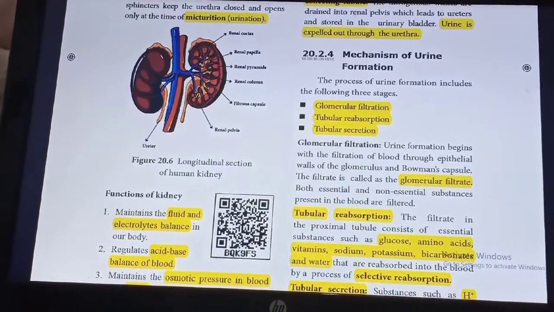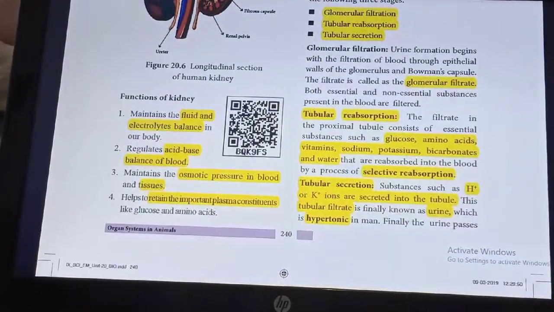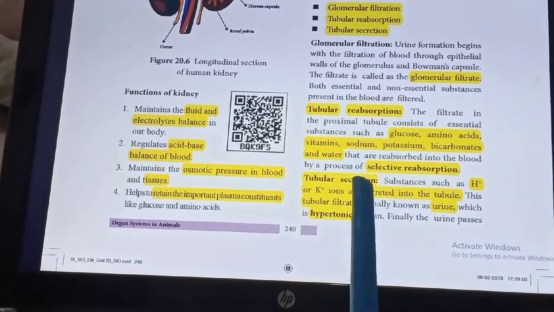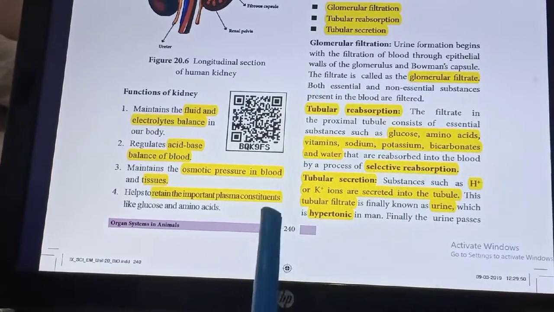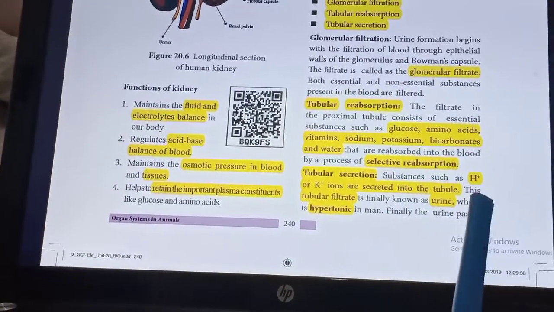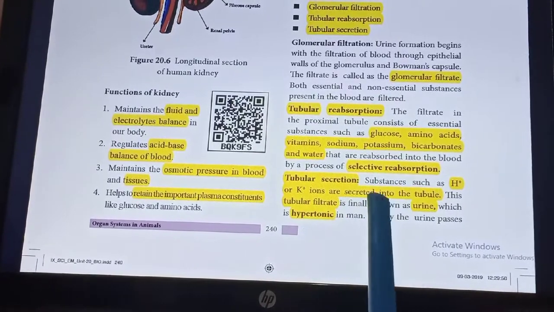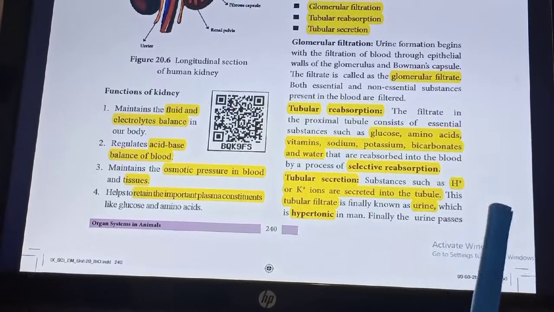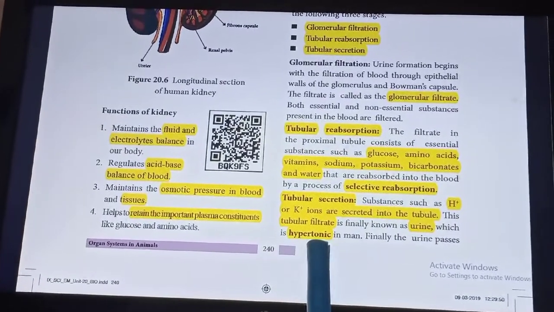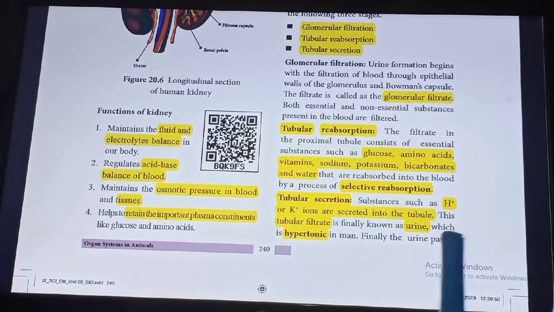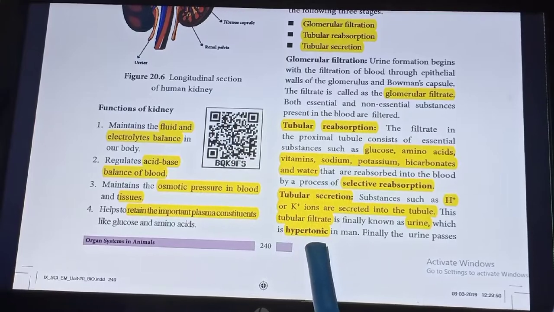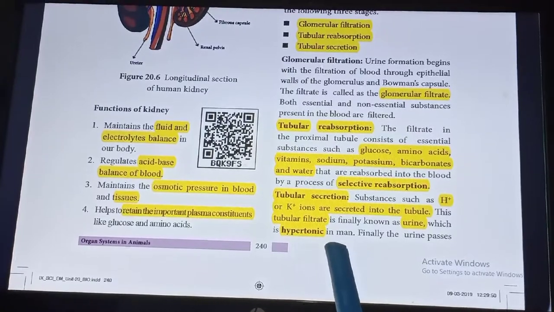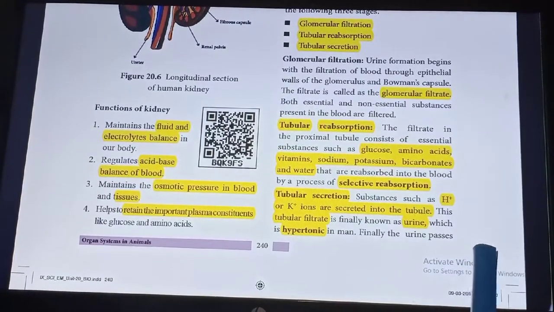The next one is tubular reabsorption. The filtrate in the proximal tubule consists of essential substances such as glucose, amino acids, vitamins, sodium, potassium, bicarbonates and water. They are reabsorbed into the blood by the process of selective reabsorption. And the last process is tubular secretion. Substances such as H plus or K plus ions are secreted by the tubules. This tubular filtrate is finally known as urine, which is hypertonic.